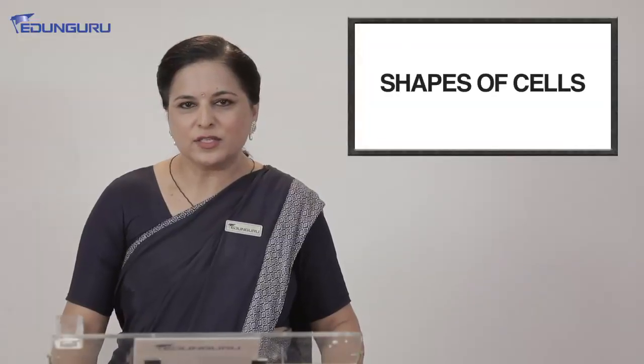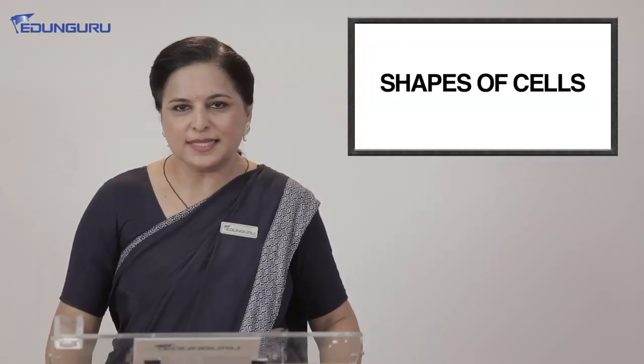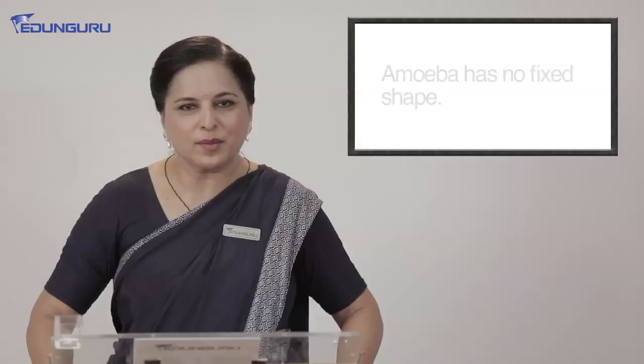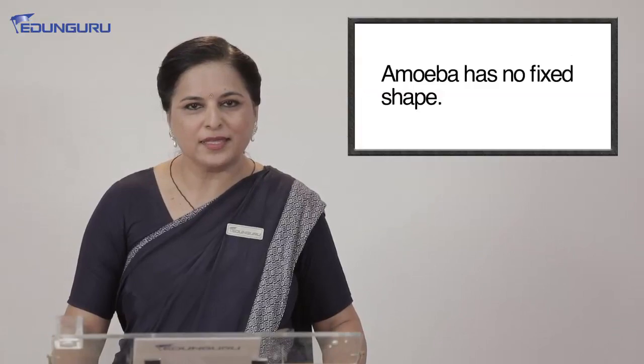Now we discuss the shape of the cells. Many of the cells have a fixed shape, but some organisms like amoeba have no fixed shape. It keeps on changing its shape, isn't it? So you can draw amoeba as you like. It is so simple. You don't have to remember anything, right? I can draw it in the air also. You can also draw it. So just move your hand like this.